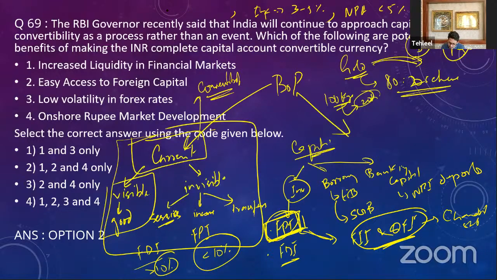We need to have growth. We need to have forex for the next 6 months. That means we should have that much amount of forex that will actually allow us to import our commodities for the next 6 months. So huge amounts of forex is required for allowing capital account convertibility. Stable inflation is required. Less NPA is required. The Tarapore committee recommendations have given these recommendations that in these circumstances, India should allow capital account convertibility. Okay. Now let us get into the question.